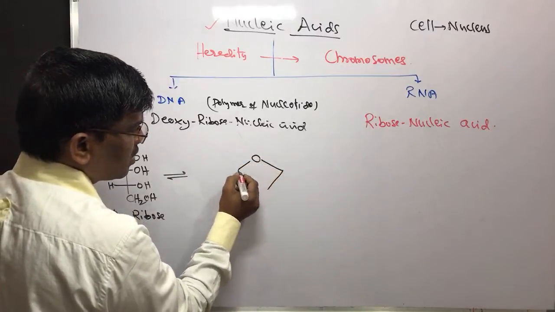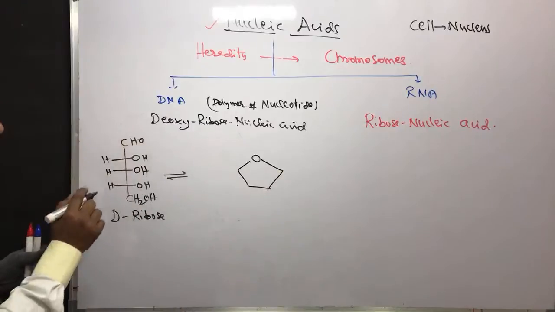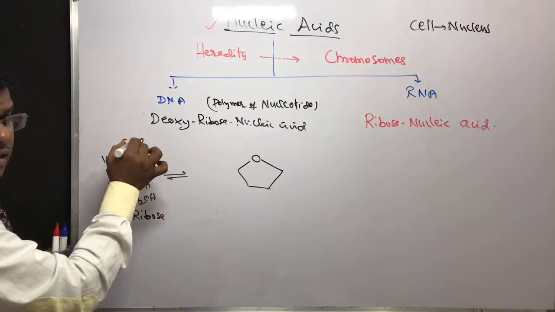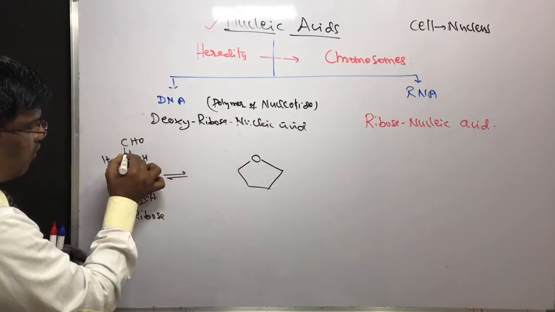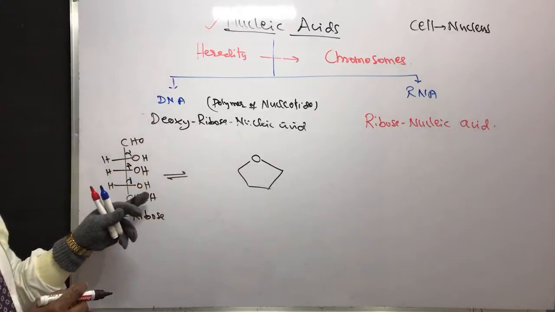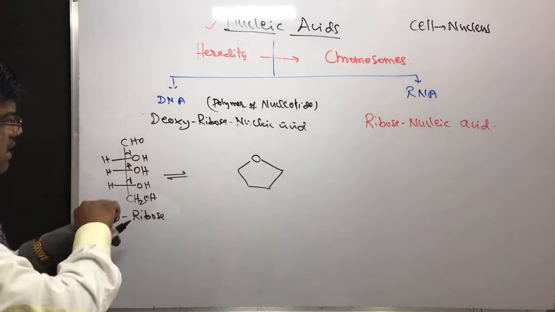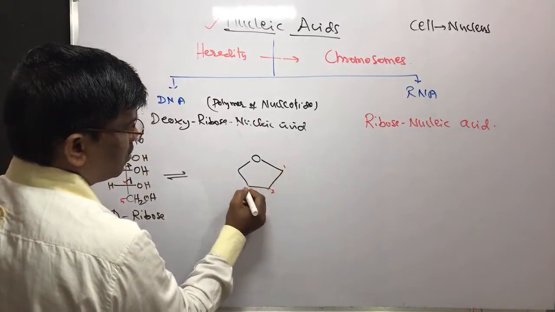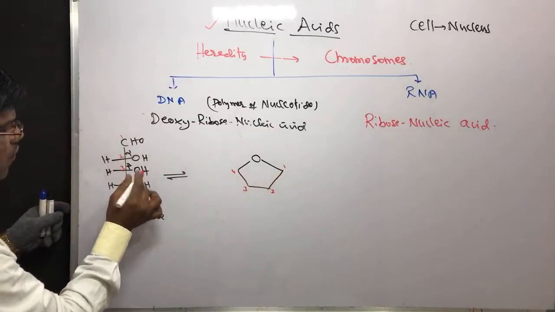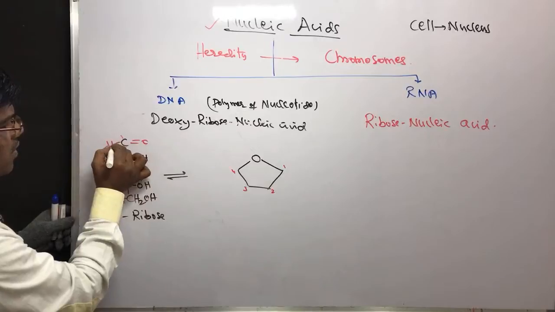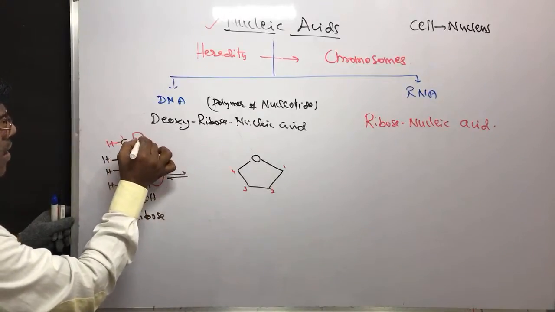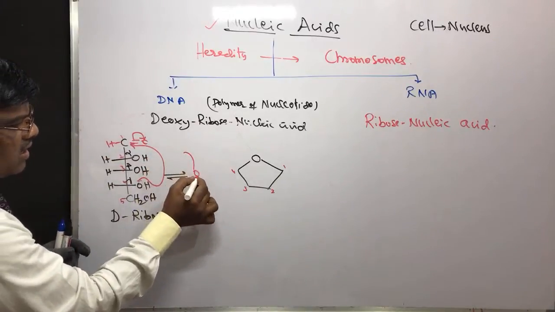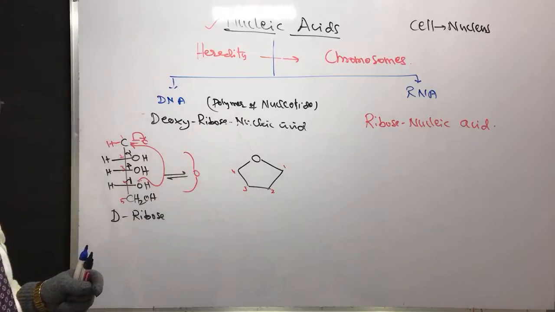That means this is the structure. Yes, furanose form. It is going to form alpha, beta, hemiacetal. This is carbon 1, 2, 3, 4 and 5. So this is 1, 2, 3, 4. Let me explain now also. It is going to form like this, hemiacetal, hydroxy. So it is going to give hydroxy and here it is going to have like this. Yes, glucose structure explained very well, right?